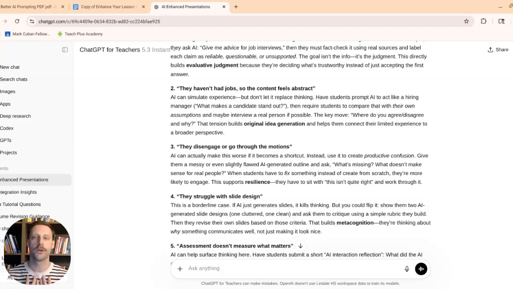What was an eye-opener for me in all of this was that AI doesn't have to just be the starting point. It can be the second point, it can be the third point, it can be however many points on the line. We don't have to start with AI. We can start somewhere else. We can do our brainstorming, we can develop ideas, we can develop products, and then go to AI to critique it by uploading a rubric, that rubric that I would be using, and then get personalized feedback and make changes based on that. This really did serve as that eye-opening moment for me. Hopefully it does for you too.